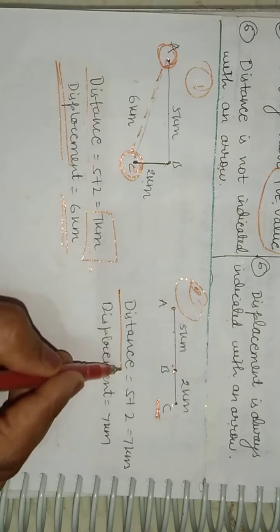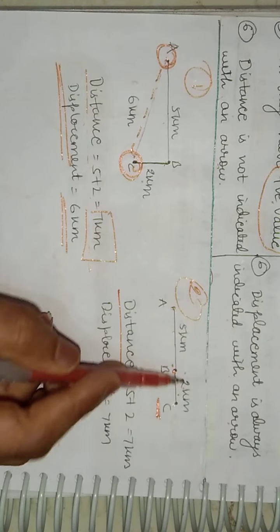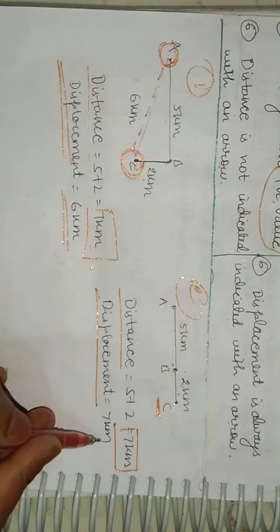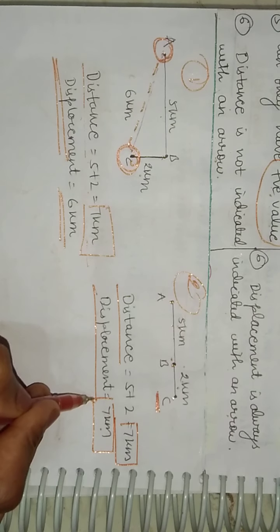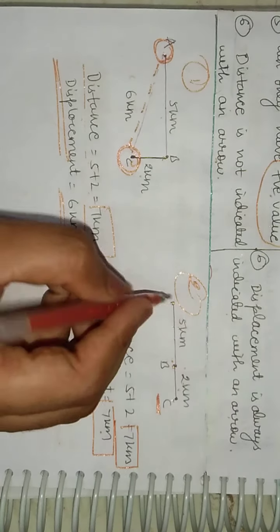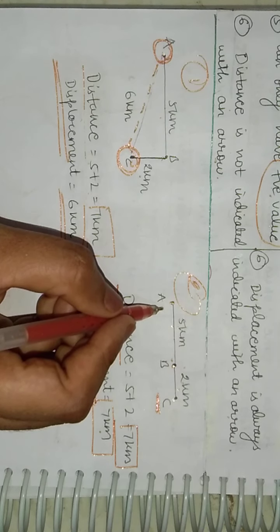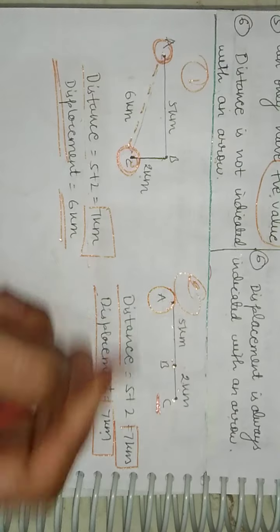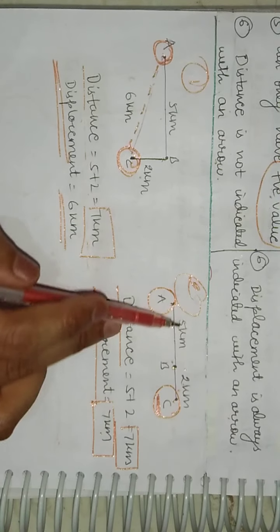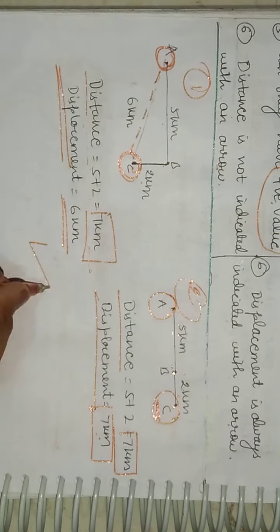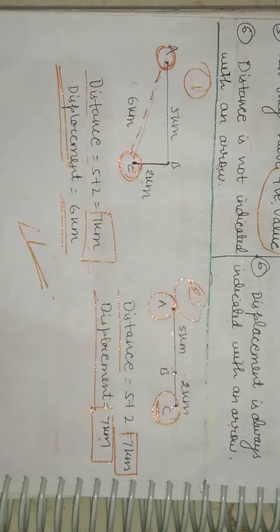Now talking about the distance, we can add, that is 5 plus 2 becomes 7. Talking about displacement, it also remains the same, that is 7 kilometer. Why? Because as we know, the displacement is the shortest separation between initial and final position. So this one is the initial, this one is the final. So here this becomes 5 plus 2, right? I hope this thing is clear to each one of you.